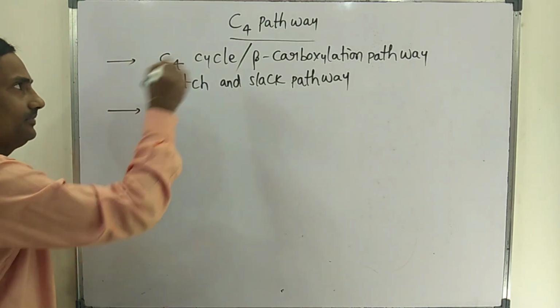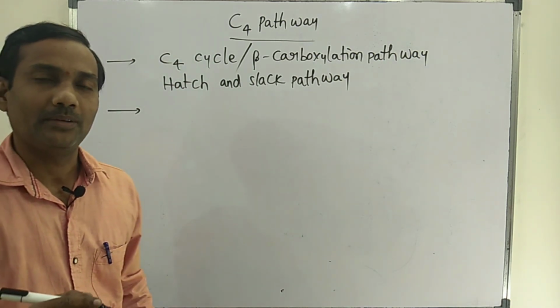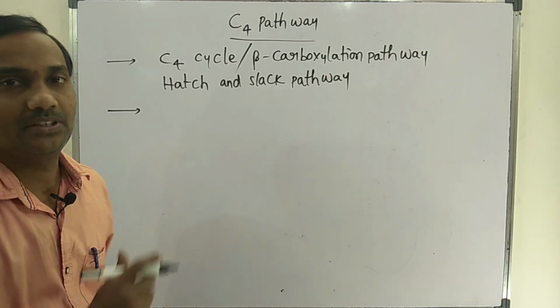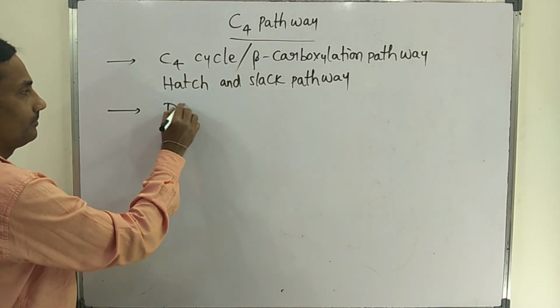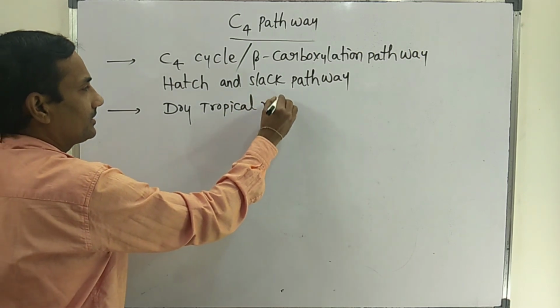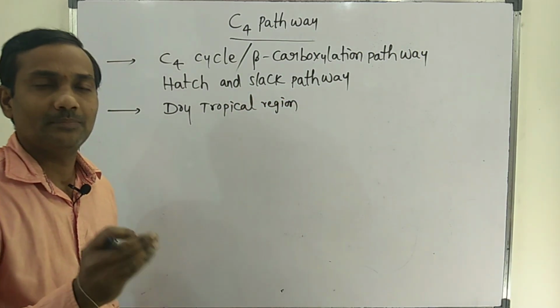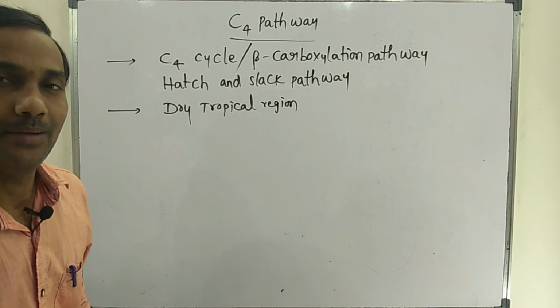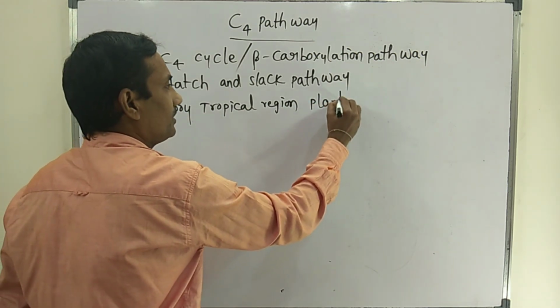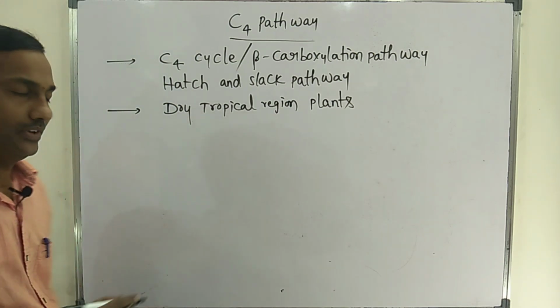Mainly, plants of the dry tropical region exhibit the C4 pathway. Whatever plants grow in the dry tropical region, the extremely hot climatic region, such plants exhibit the C4 pathway.